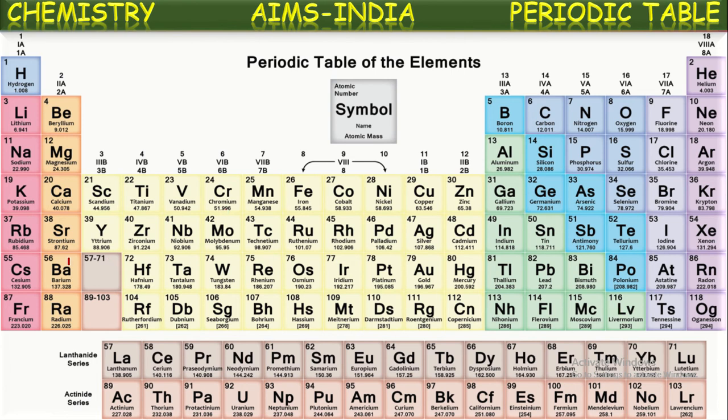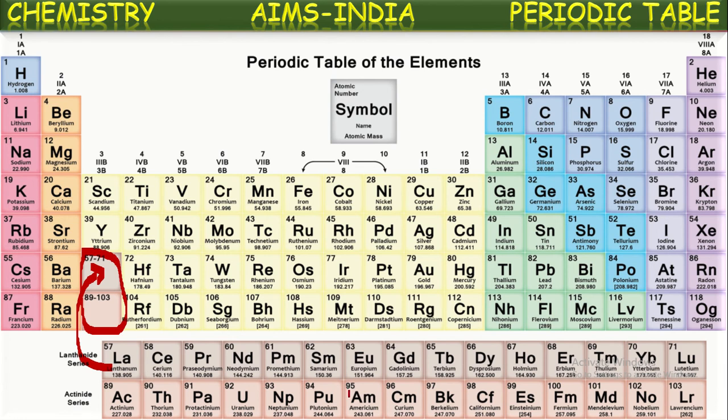Actually, not only 18 columns, totally there are 32 columns in this modern periodic table. If you observe, there are two separate horizontal rows with 14 elements each. These elements are to be kept in this place. So the first two columns, and again these 14 columns, and the remaining 16 columns, total becomes 32 columns in the modern periodic table. That is why it is called the long form of the periodic table.